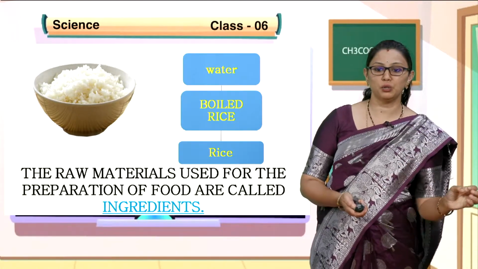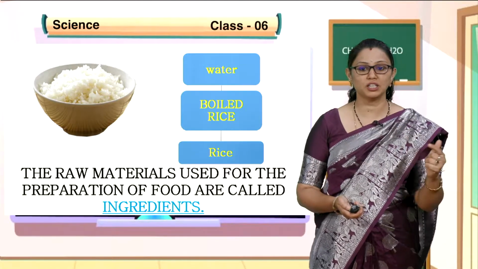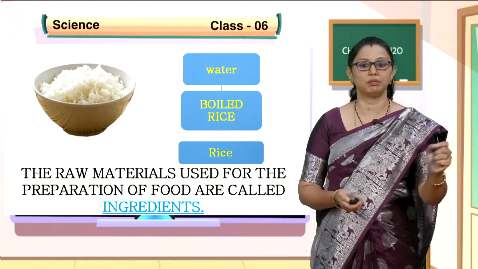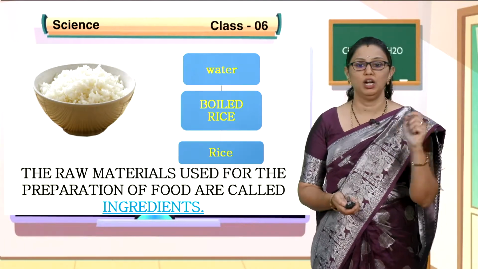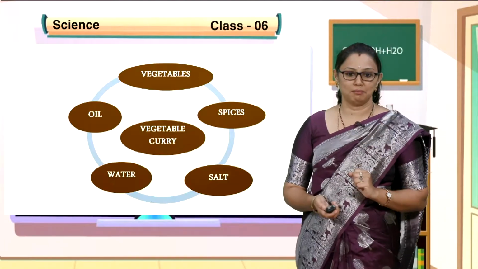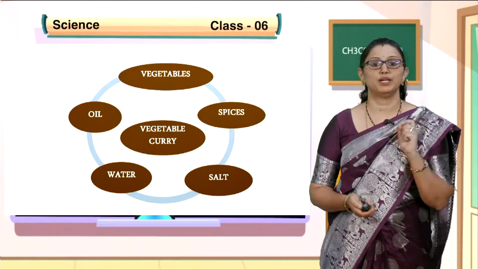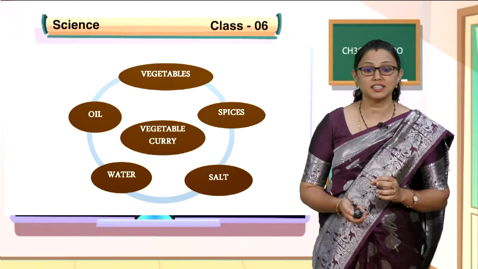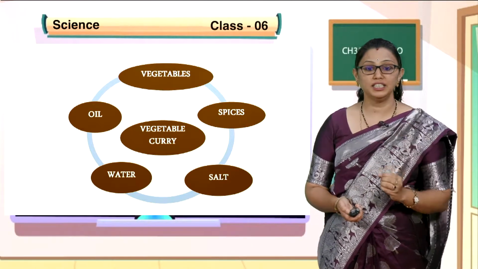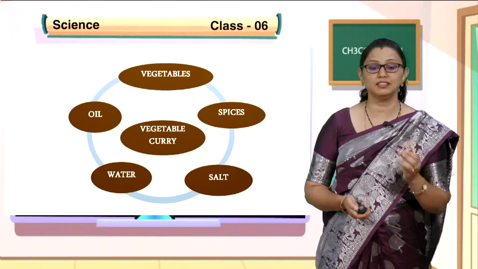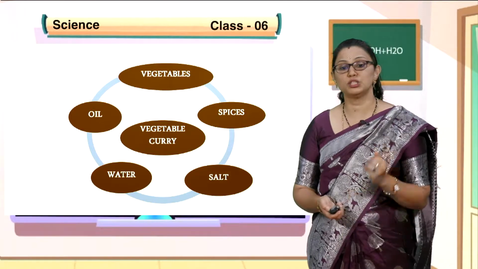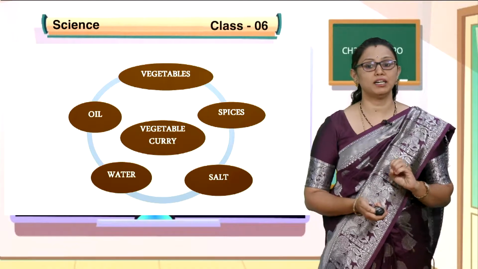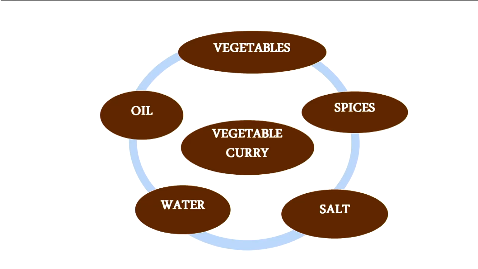Now, whatever you had in the morning, can you analyze, can you recall what ingredients have been added to prepare a puri, sagu, a dosa? Now, one example, vegetable curry. To prepare a spicy and tasty vegetable curry, you need ingredients called vegetables, spices, salt, water, oil. All this together can prepare a tasty dish called vegetable curry.